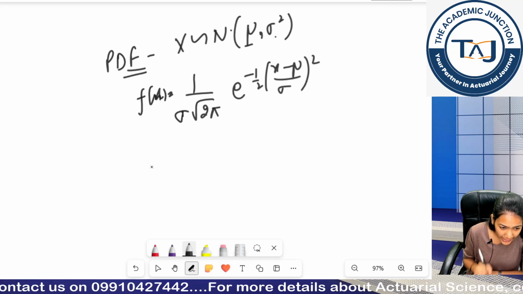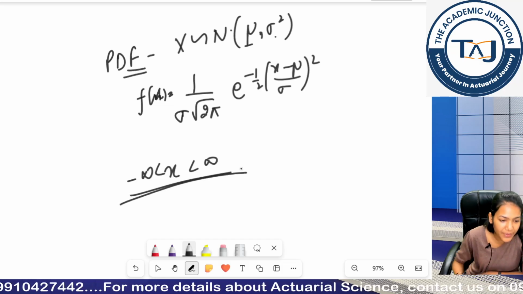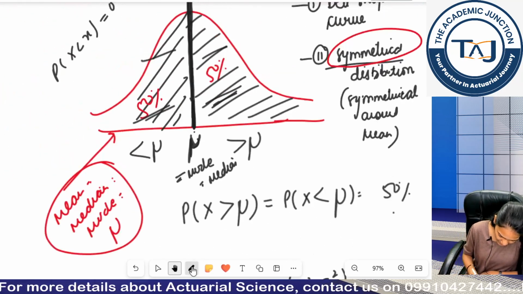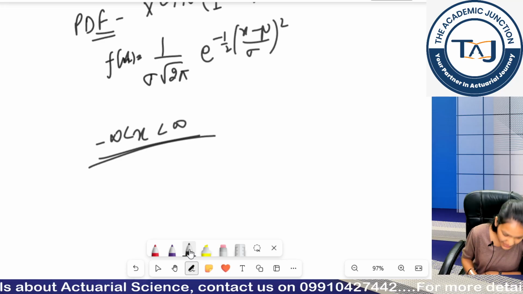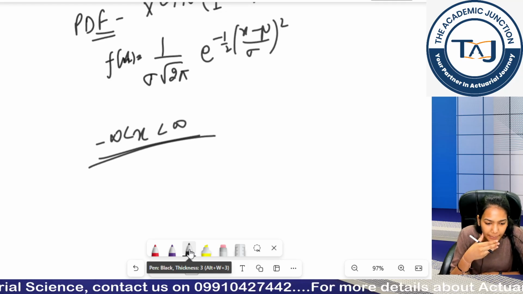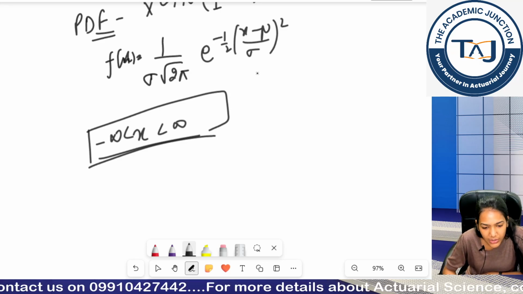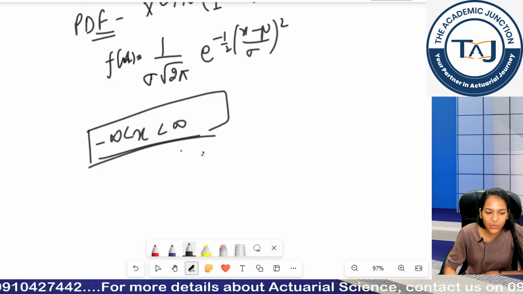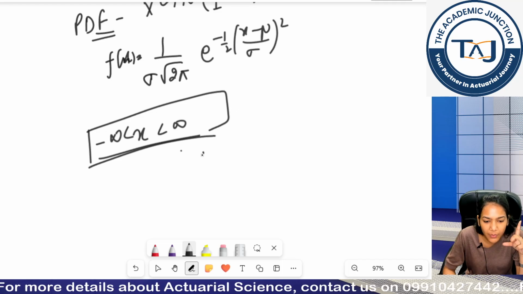Now if I come to its range, x lies from negative infinity to positive infinity. It means it can take negative values as well as positive values. So we are defining the ranges of every distribution, right? For chi-square it was 0 to infinity. Here it is minus infinity to infinity. For beta distribution it was 0 to 1. These ranges are also given in your tables book, so you don't have to memorize them.